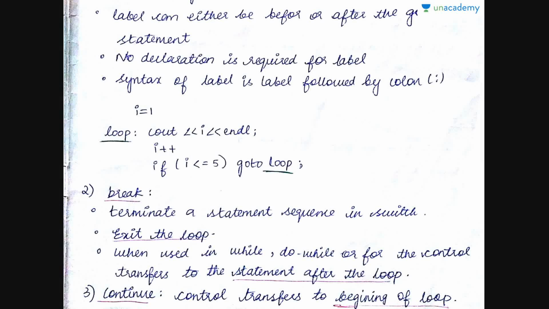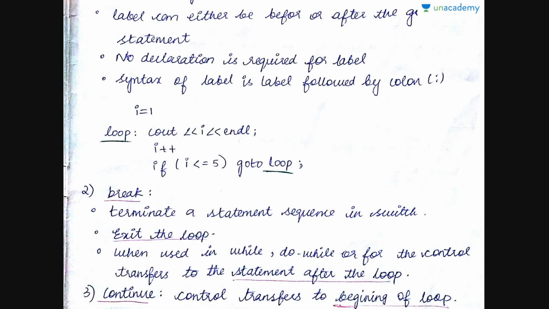The label can be either before or after the goto statement. If the label is before the goto statement, then it is a backward jump. That is, you're going back to a statement which is already executed, so you will be executing the same set of statements again. But if it is a forward jump, that is, the label is after goto, like you have goto at the top and the label is down, then you will be skipping some set of statements between the goto and the label.